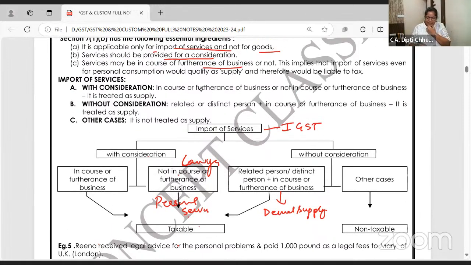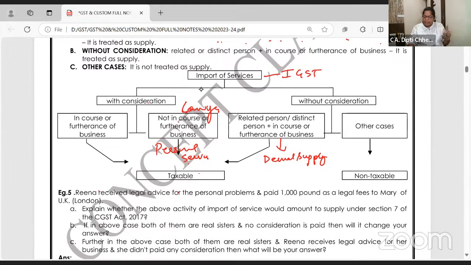Same thing I have written. In the course of furtherance of business or not, it will be taxable. Now, import of service without consideration and it's not related to business. It's something personal you have imported. You have asked your friend who stays in Spain to do some interior work for you, and because he's a friend, no money, no consideration, and it is personal. He's doing the interiors of your house. It's not taxable. This one is mostly asked in the exam.